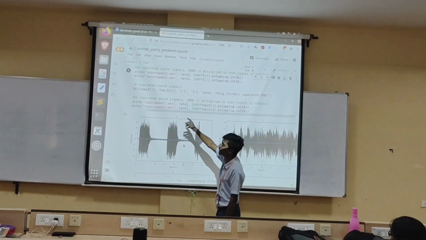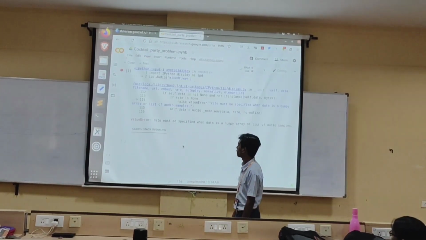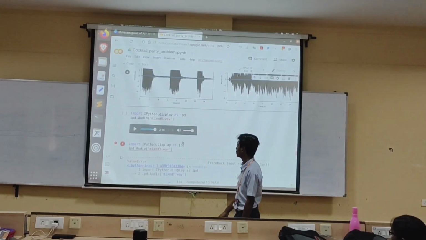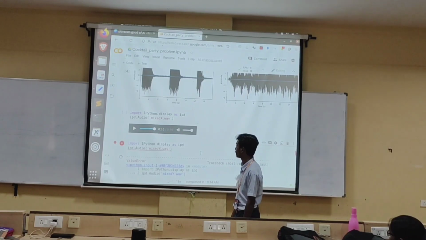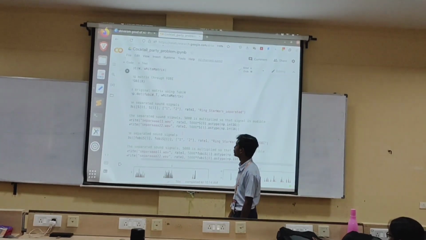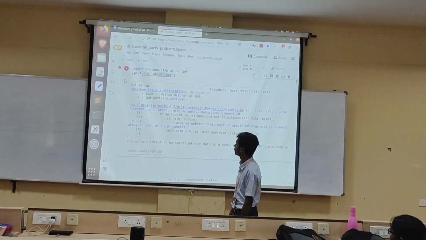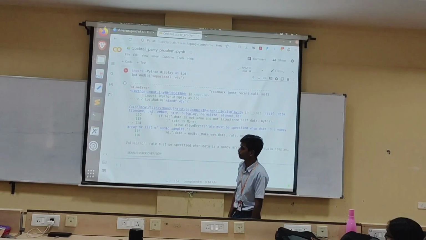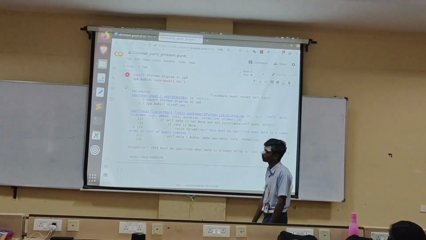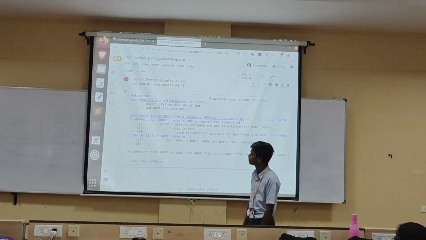Implementing this, we are getting the separated audios. So we are already done with running the algorithm. Now we are seeing the separated audios.